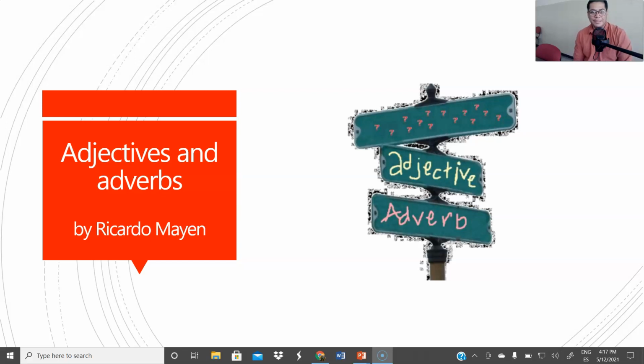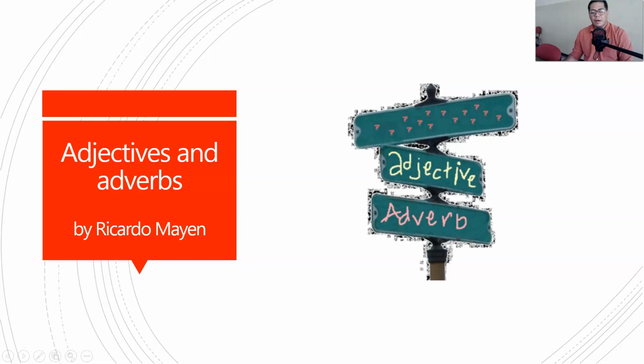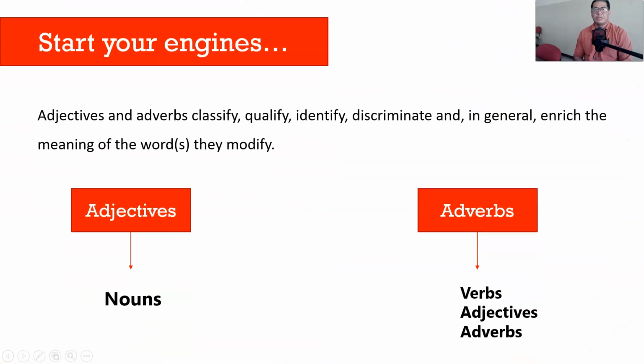Oh, hey there. Let's talk about adjectives and adverbs, shall we? So guys, as you know, adjectives and adverbs are modifying words, right? They are modifying words that allow us to say something about, in the case of adjectives, nouns, and in the case of adverbs, verbs, adjectives and other adverbs.